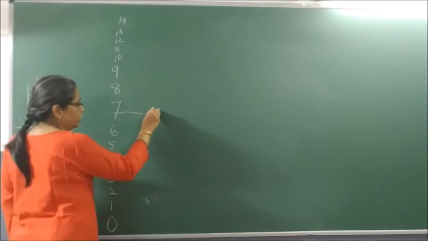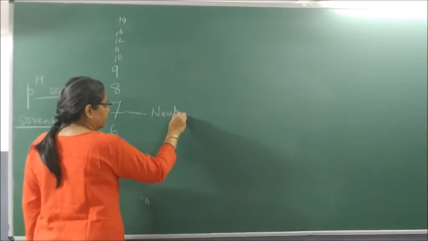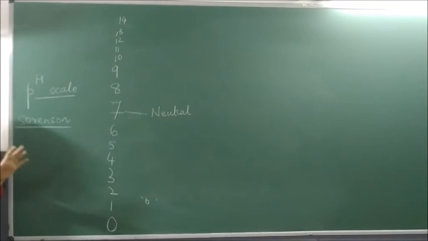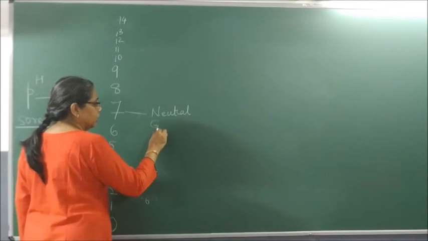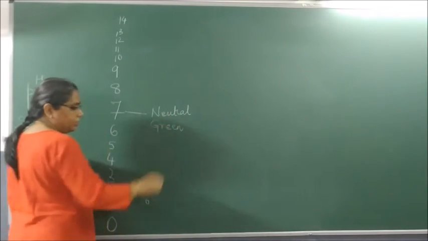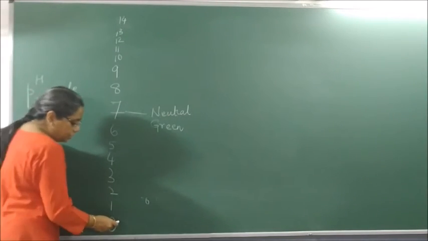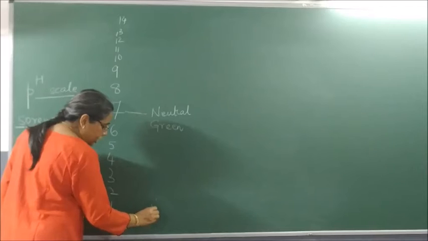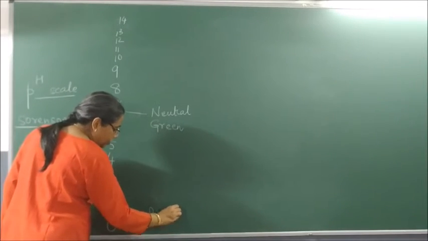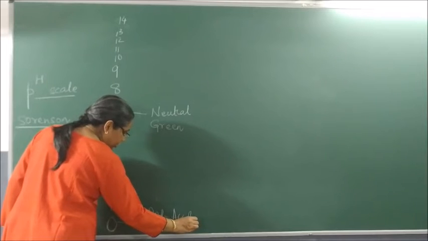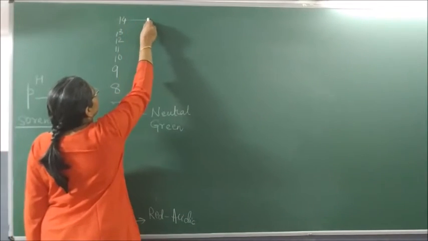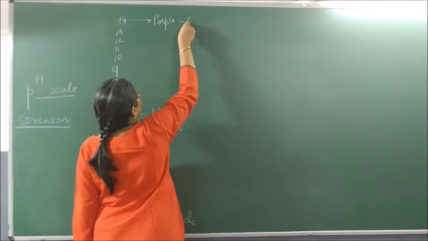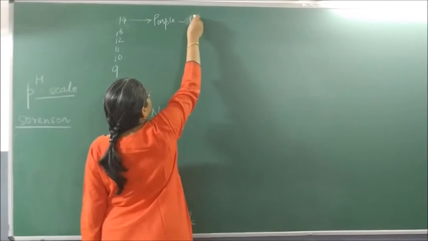7 is supposed to be neutral. If any solution has a pH of 7, it is said to be neutral, and it will always give a color green with universal indicator. Okay, if it is 0 or if it is 1, 2 and all, these colors are all shades of red, and this means what? Acidic in nature. And 14, which is purple in color, it actually means alkaline or rather basic.